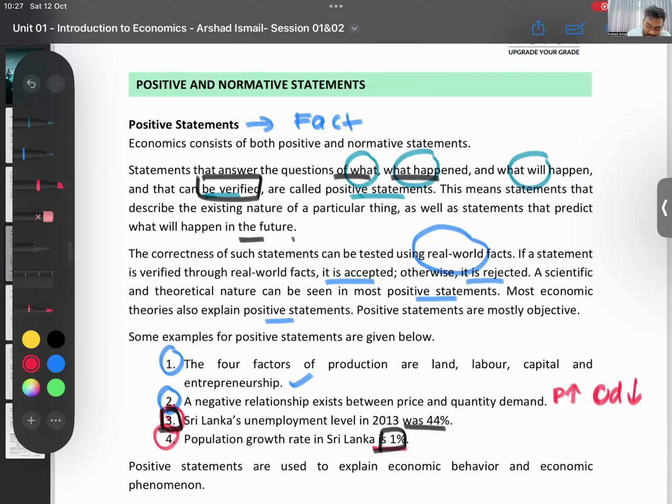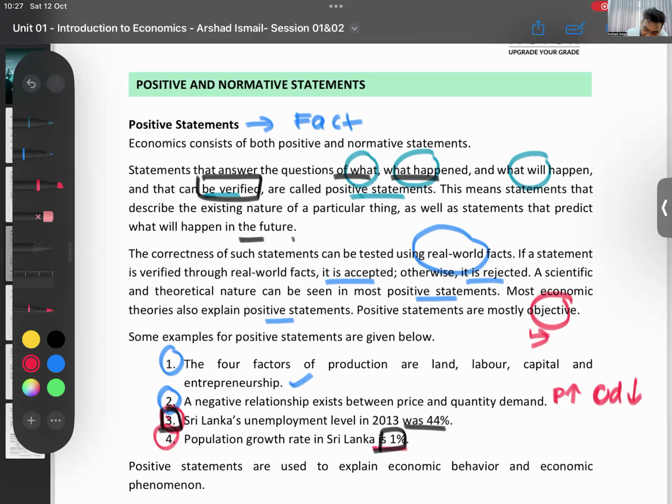A scientific and theoretical nature can be seen in most positive statements. Most economic theories also explain positive statements. Positive statements are mostly objective. Objective means there can only be one correct thing. It doesn't differ from person to person. Now, in your A-level exam, are your questions objective test questions or subjective test questions? Your MCQs are objective test questions. There is only one correct answer. They are not subjective. You can't say answer number 2 is also correct, or that you feel answer number 3 is correct. Only one correct answer. So objective means it doesn't differ from person to person.